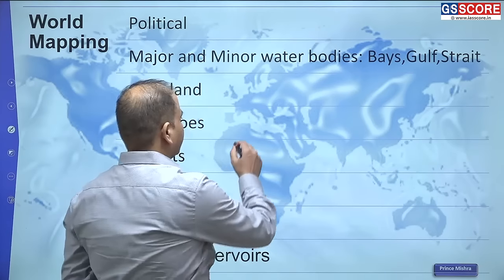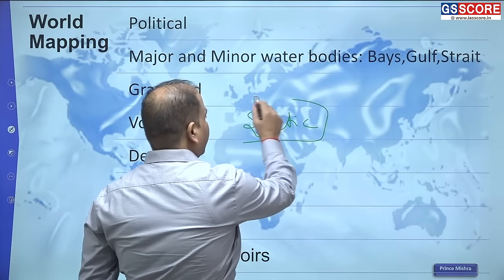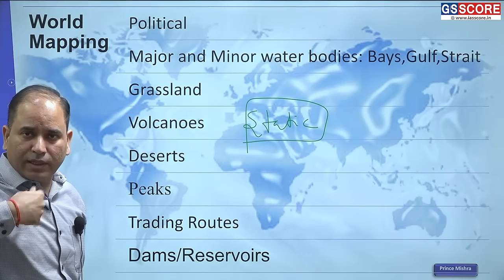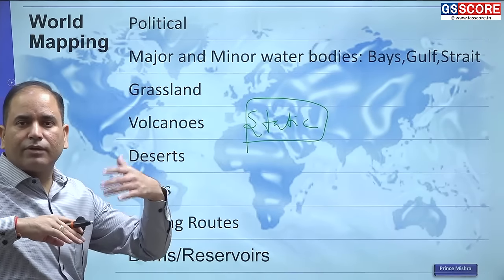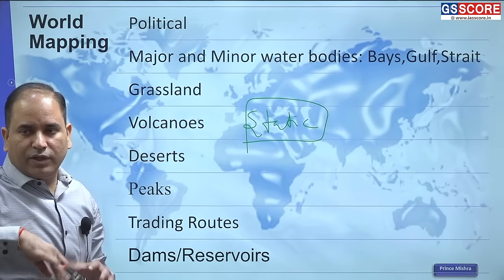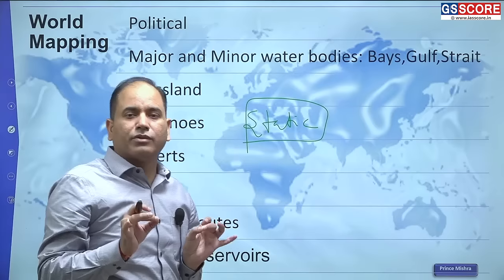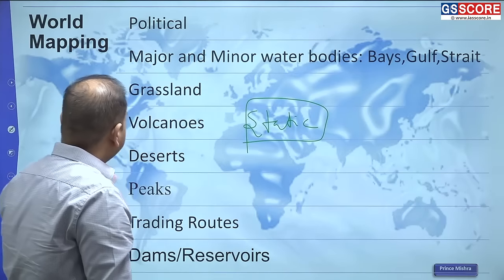So the higher chances are that questions will be static in nature, and even sometimes the question gets repeated also. So questions will get repeated, questions will be static, but of course it will check your conceptual clarity. So if you do not have the conceptual clarity, obviously you will not be able to answer. Because of that, you need to seriously do the world mapping.